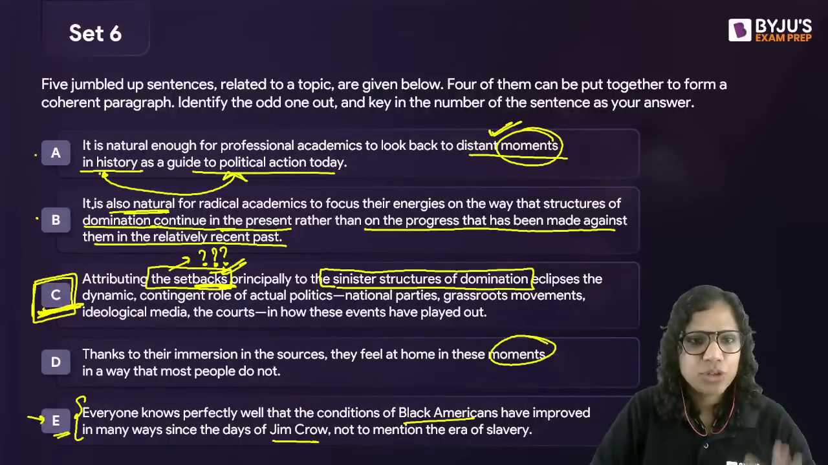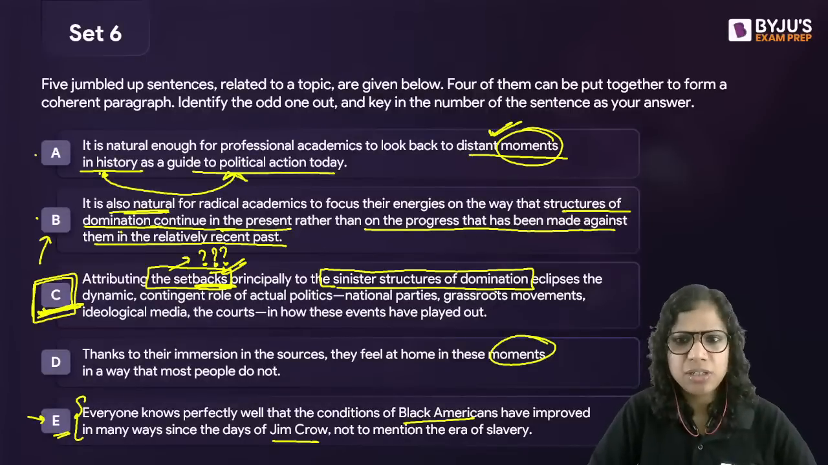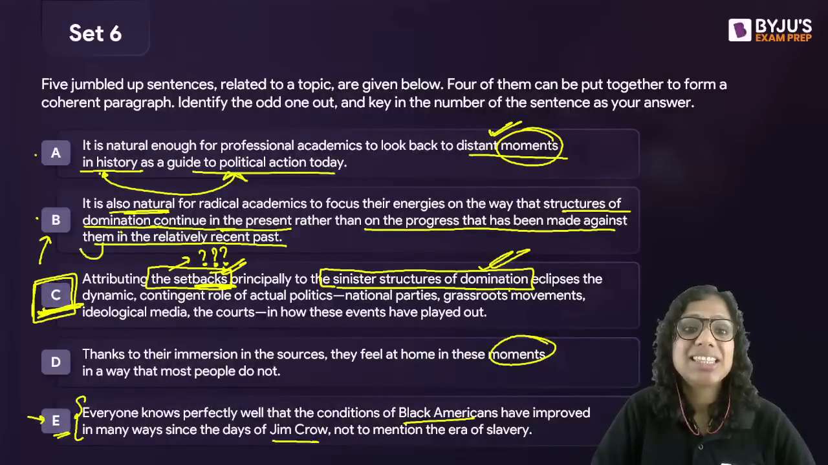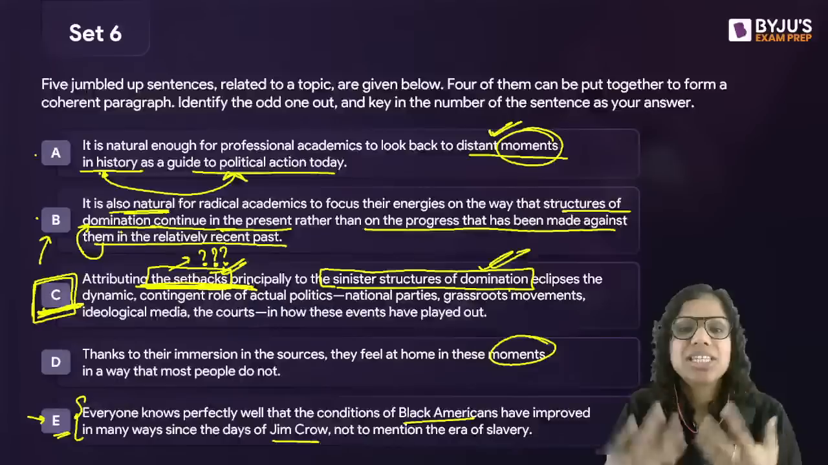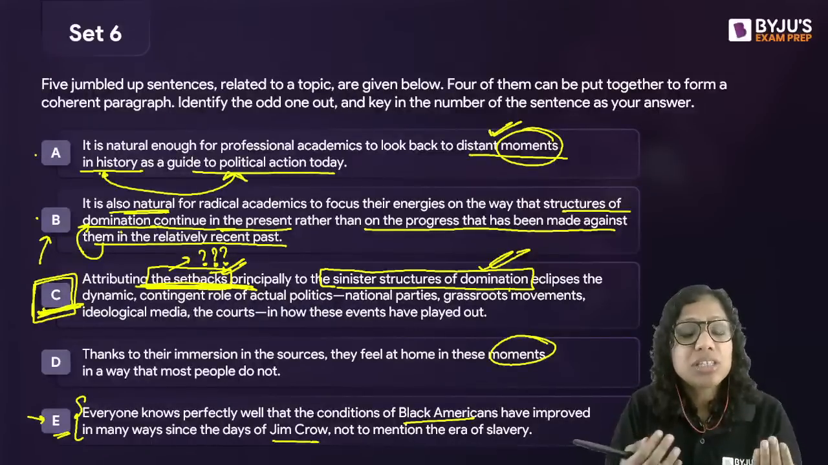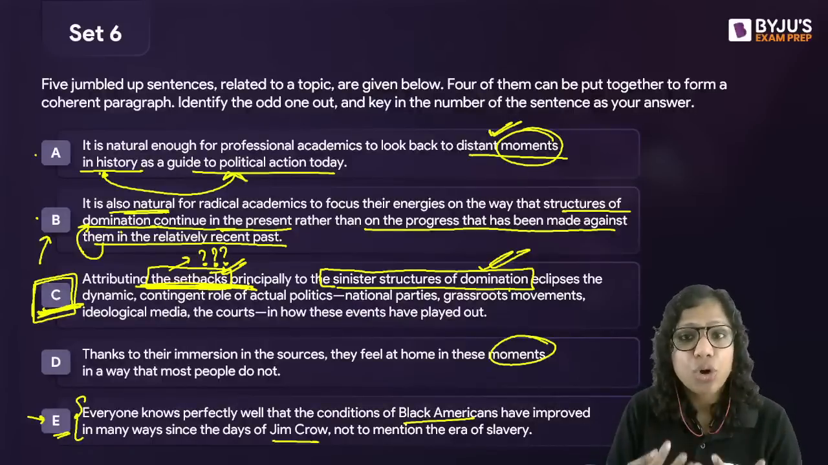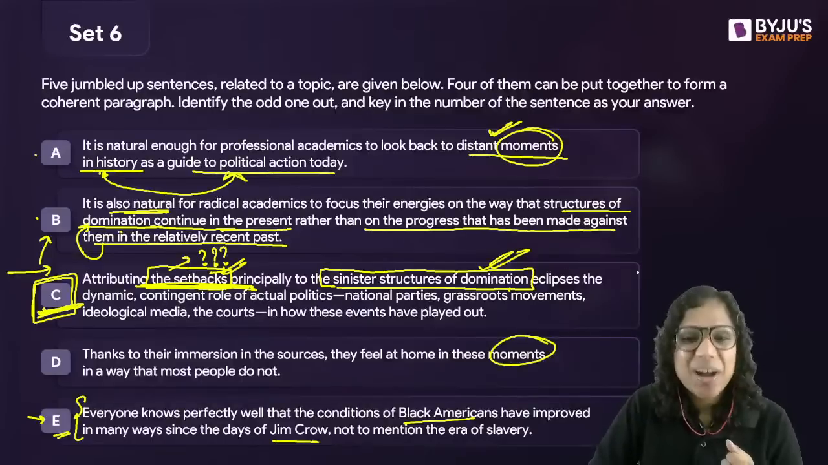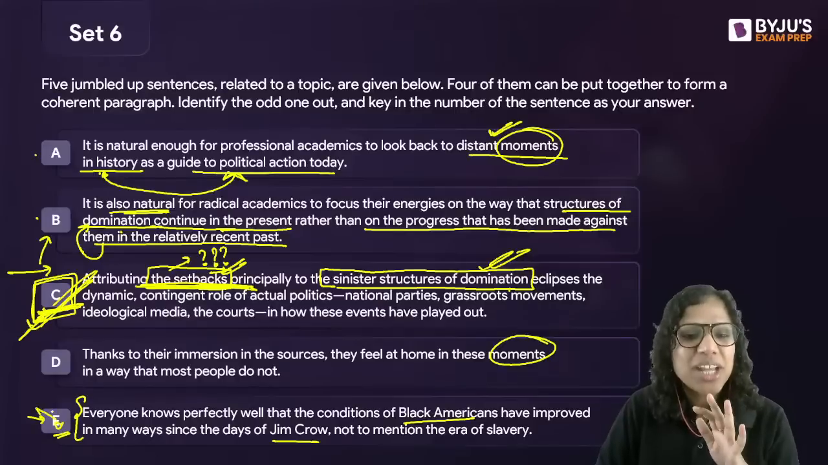Then if I look at the immediately preceding one, B, they are focusing their energies on the way that structures of domination continue in the present, so structures of domination are discussed here rather than the progress that has been made against them; here, against refers to structures of domination. So the setbacks are not really clear. Which setbacks am I talking about? Probably some instance of, let's say, racism, some instance of gender inequality, some instance of something wrong. That should first come and then we can talk about C. Hence, C is the odd one out and not E.